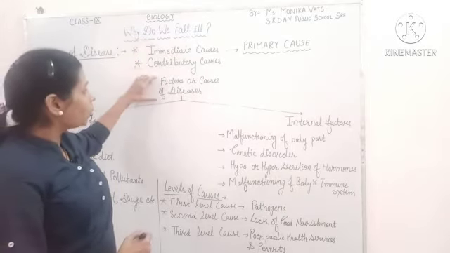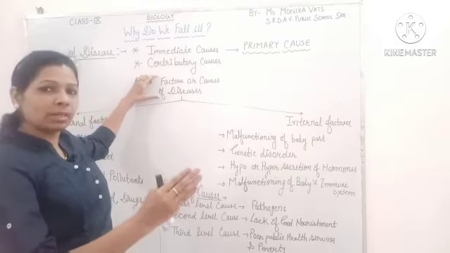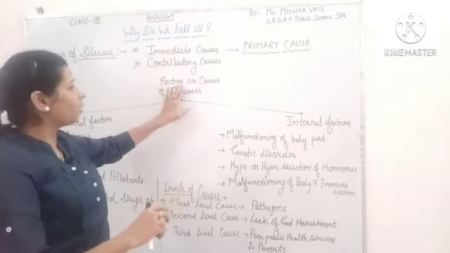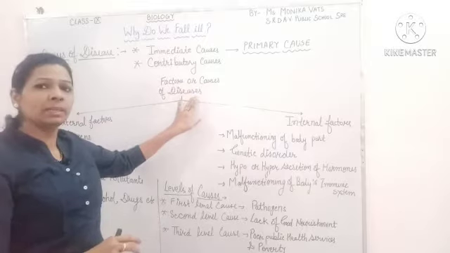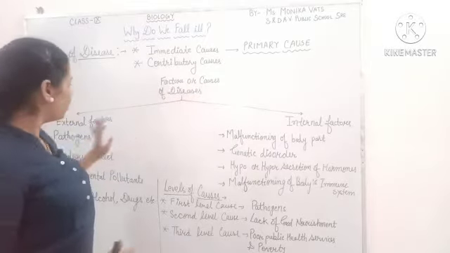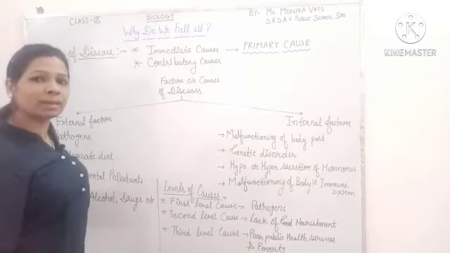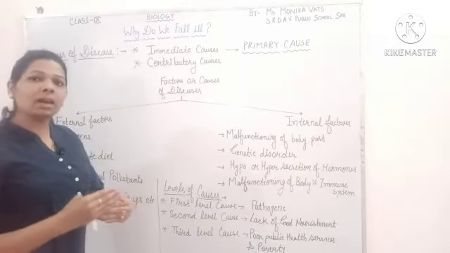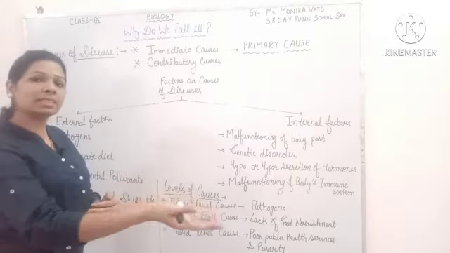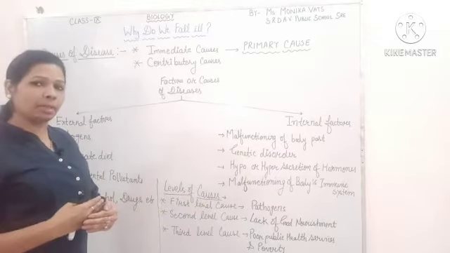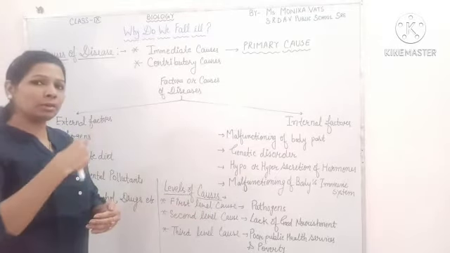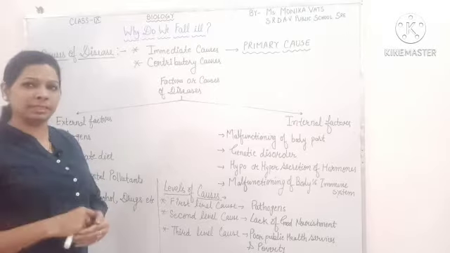And there is one more type of differentiation in the causes of diseases. There may be two types: one is known as external factors. External factors are the causes which externally enter into the body and cause diseases.